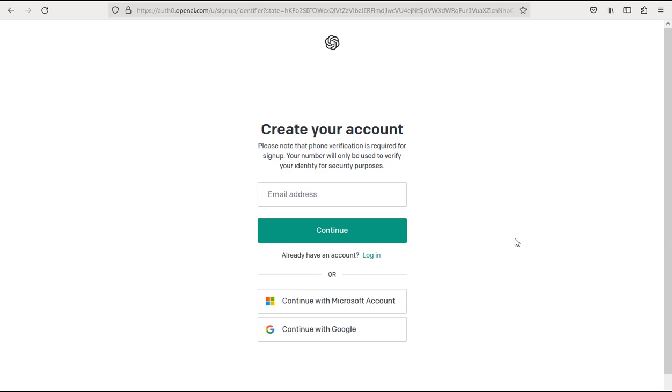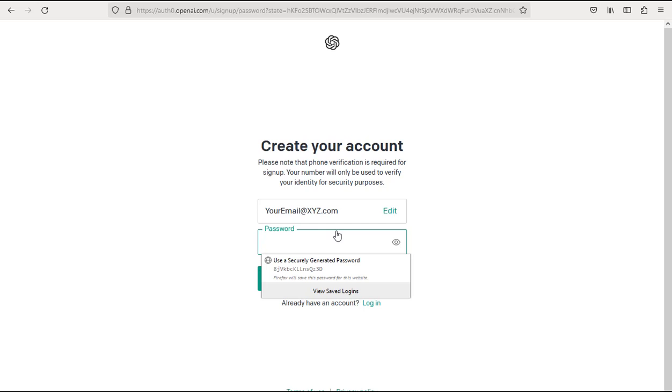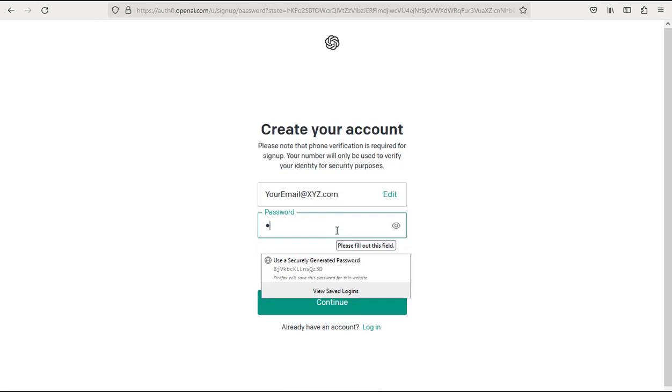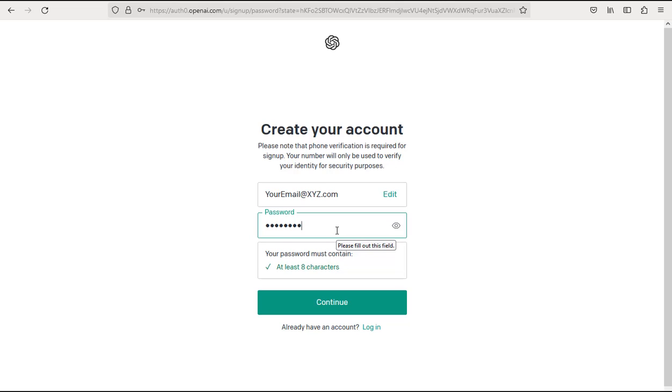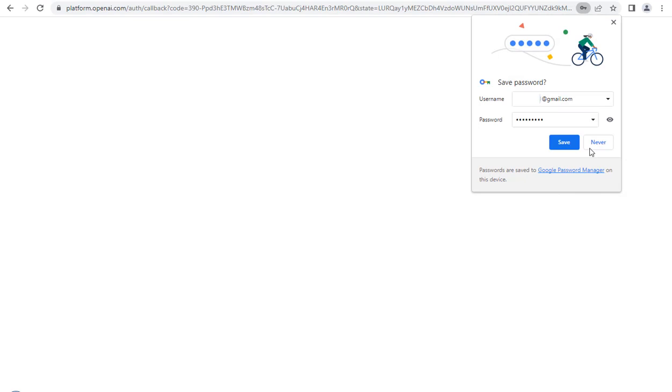It's just a simple process. You have to do two-step verification. I'm showing you. Place your email address here, the email address you want to sign up to ChatGPT with, and click continue. And under this, give an 8-character password and click continue. If any window shows up like this, you can click to save, because later it will help you to log in automatically.